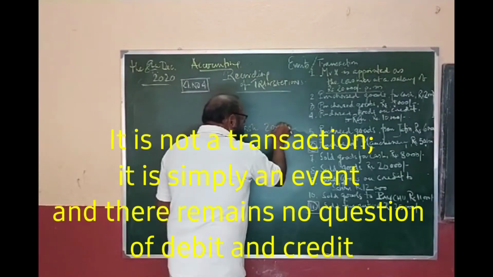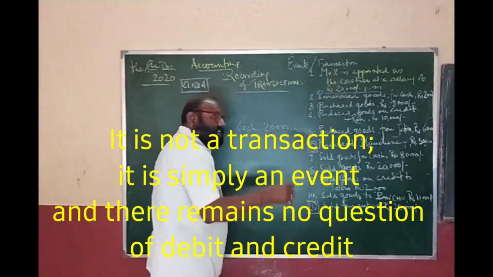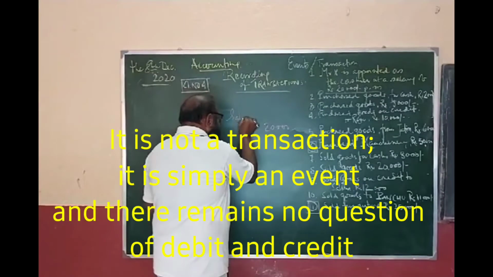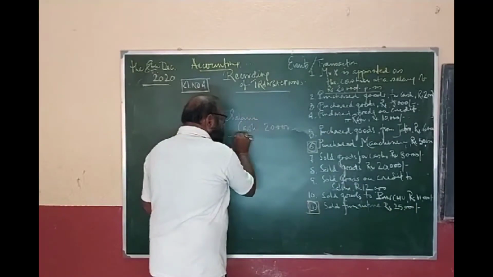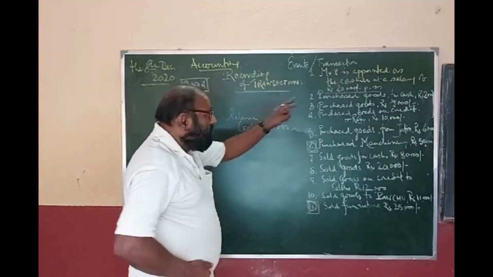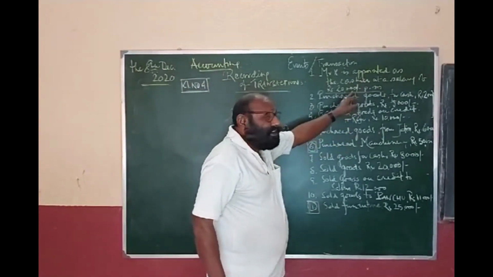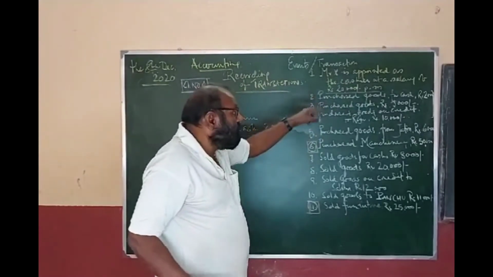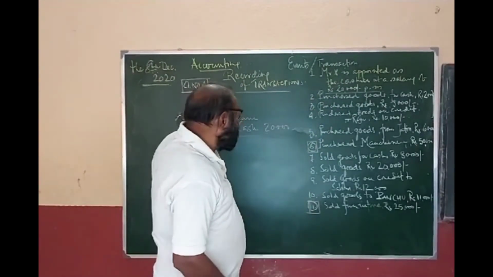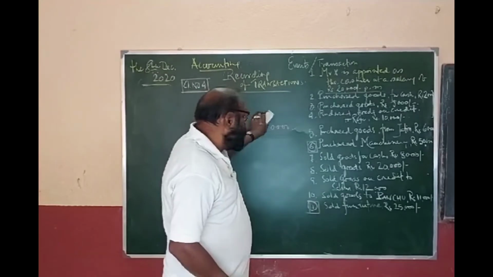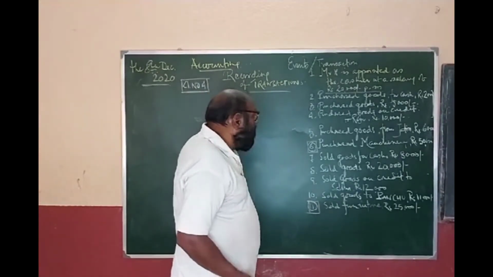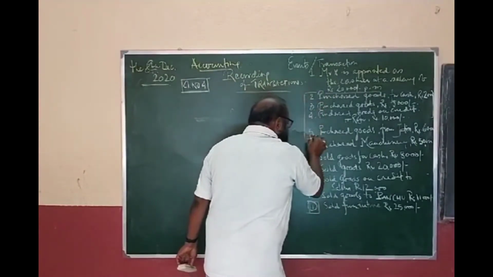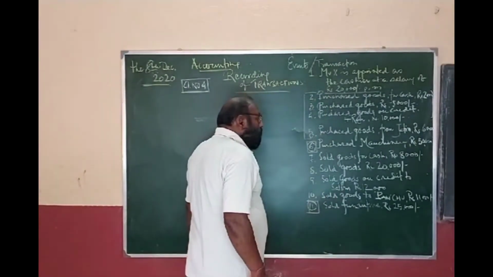Okay, 20,000. Now what is debit? Nothing is coming in. For what purpose? It is for the purpose of salary. So that will be the recording, but it would be done at the time of payment of this amount. But right now he has been given the appointment, so it is not a transaction and it needs no recording. Clear?